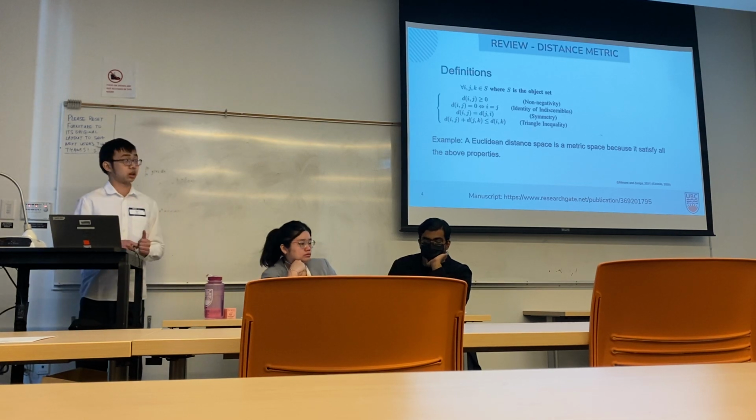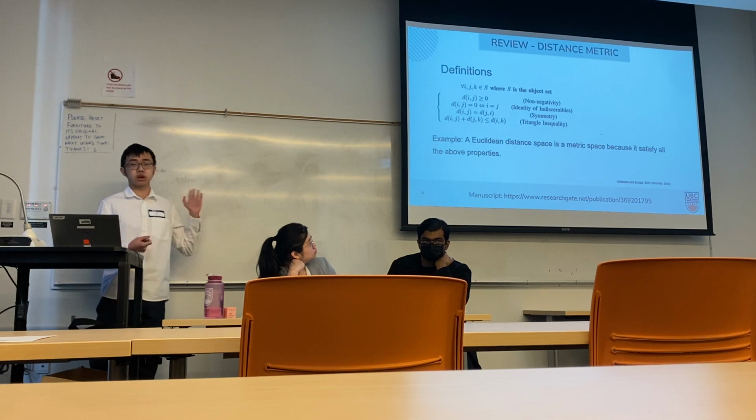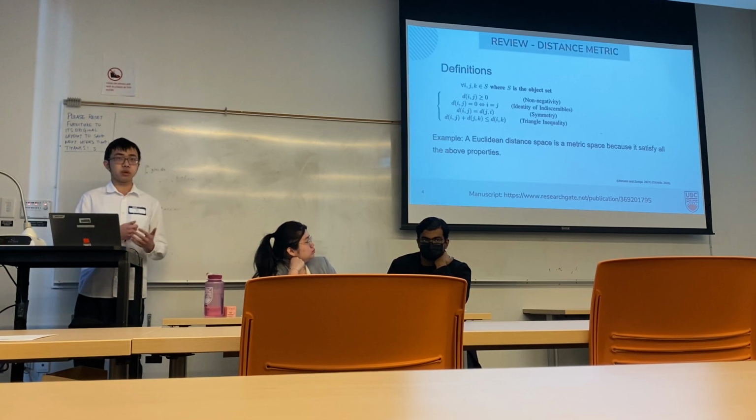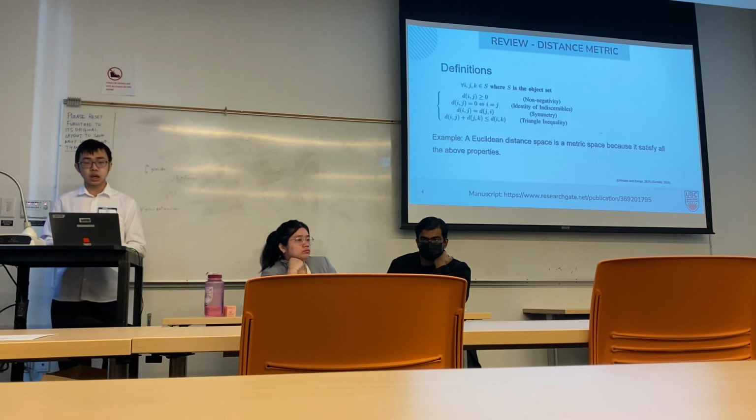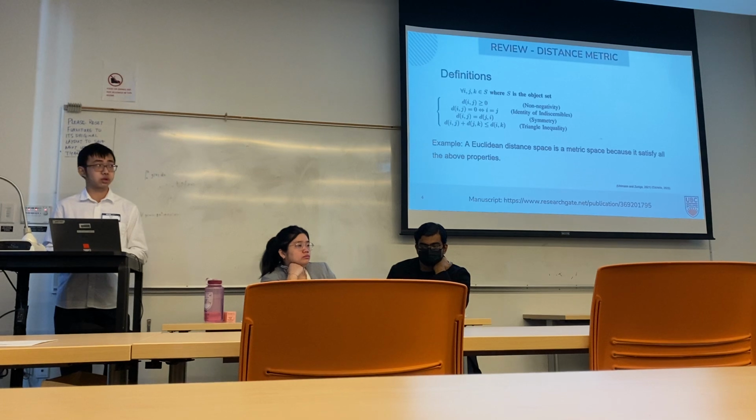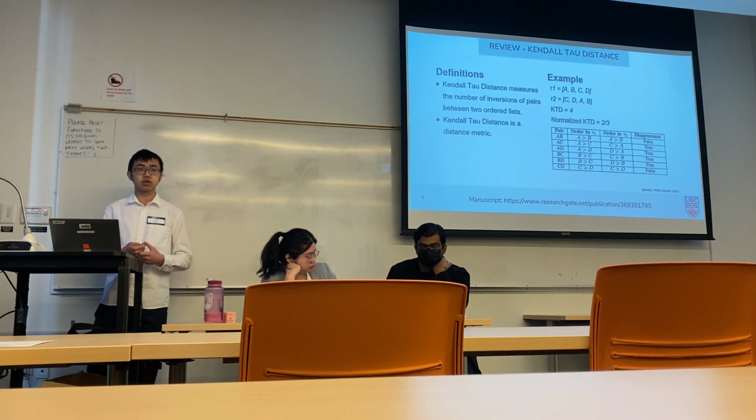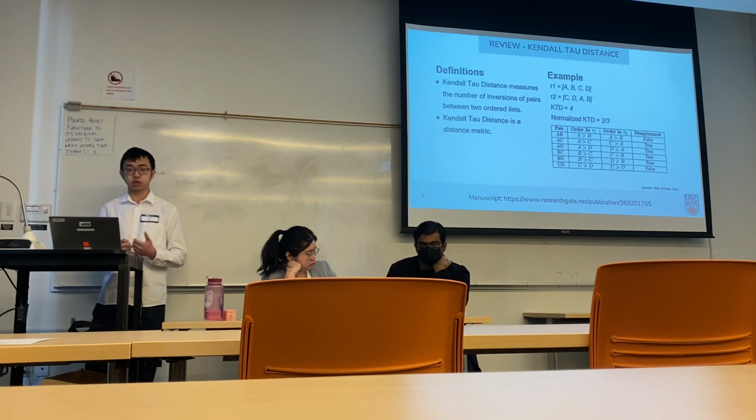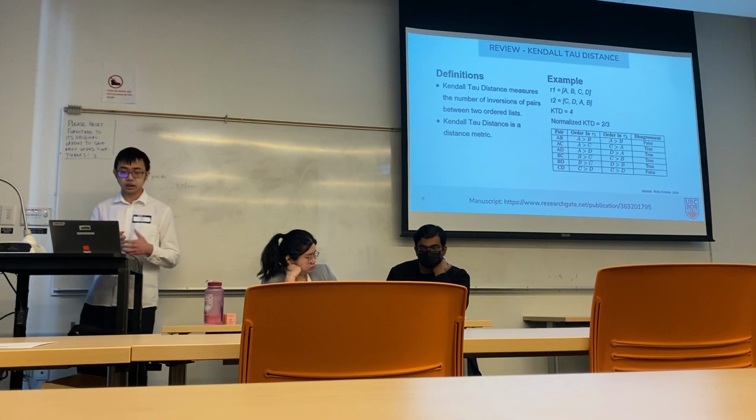And this is the distance metric definition. Basically, it's a distance that satisfies all those properties. The most common example of a distance metric is the Euclidean distance. And we can think of any other distance in the Euclidean way to solve the problems. The Kendall tau distance is the distance we are going to use to measure the ranking list difference between two people. It measures the number of inversions in a list. And it's also a metric.